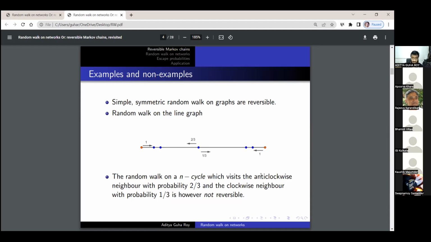So the main crux here is that only if we start according to the distribution pi can we say that the forward chain, that's x naught to xn, and the backward chain, xn to x naught, have the same distribution. Otherwise, we can't say anything like that. And here we see that in this line graph example, if we compute the reversing measure, that will also be the stationary measure.